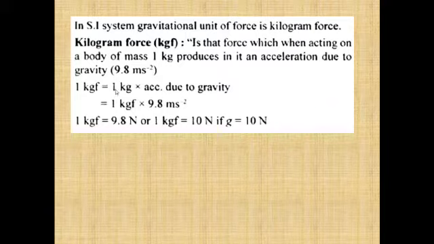When you move an object of 1 kg with an acceleration equal to acceleration due to gravity, that is 9.8 meter per second square, in that case the force which is acting on the body is measured in terms of kilogram force. So this is a relation between Newton and kilogram force. 1 kilogram force is equal to 9.8 Newton, or sometimes for our convenience we take this 9.8 as 10 Newton.